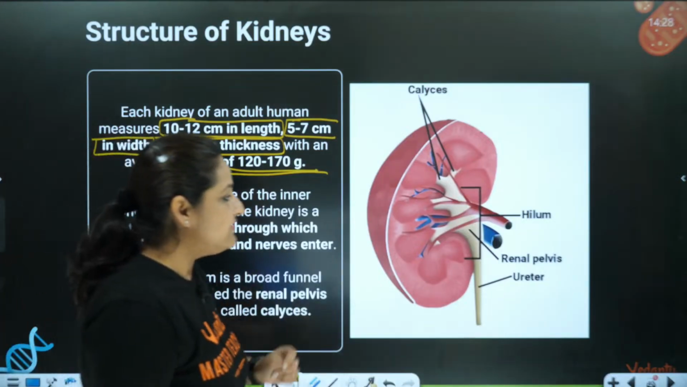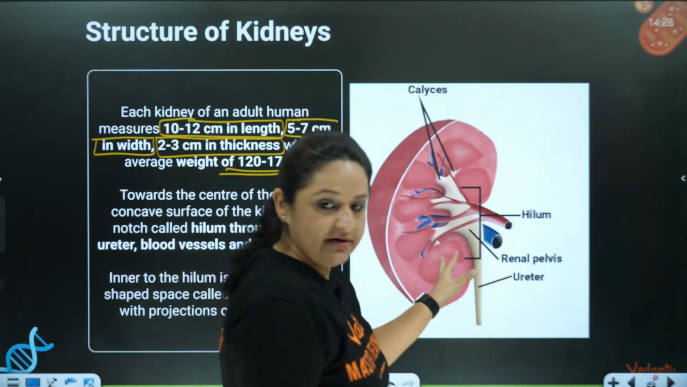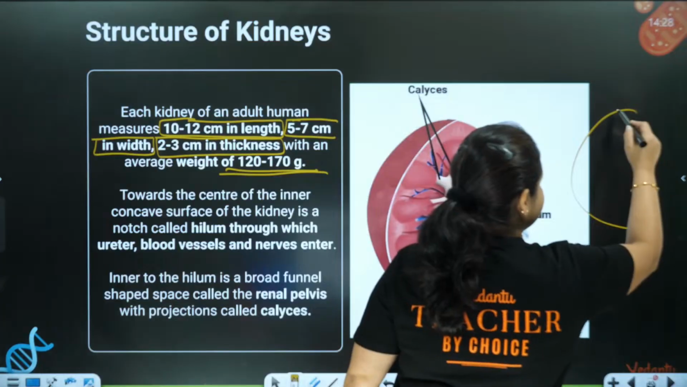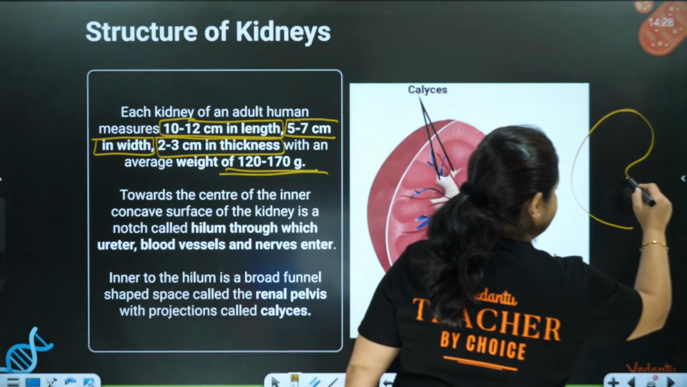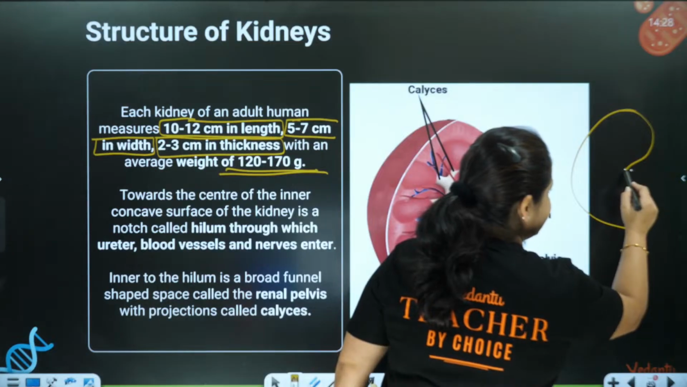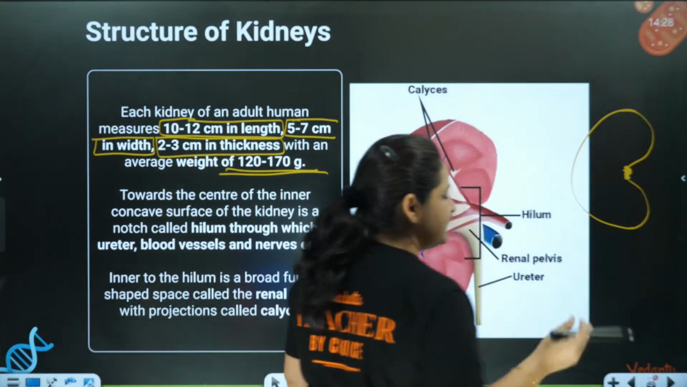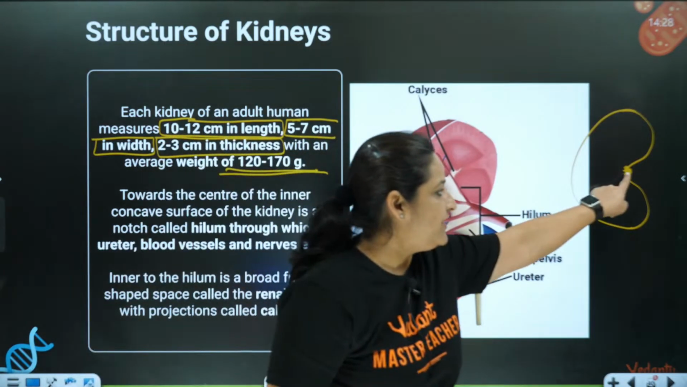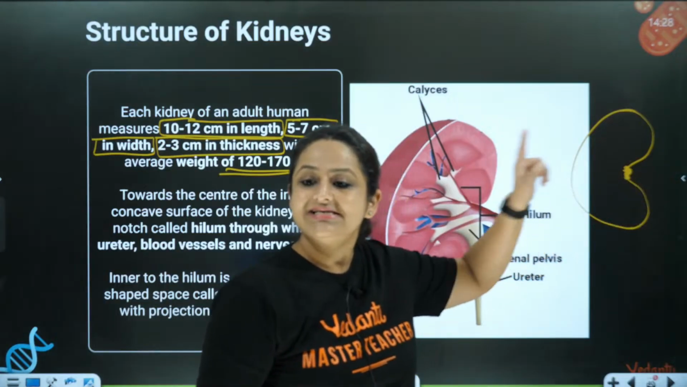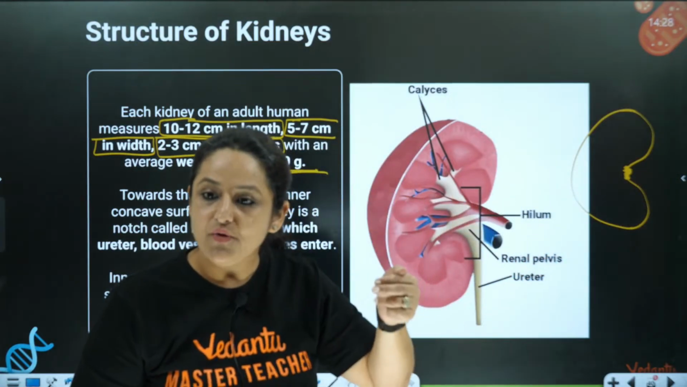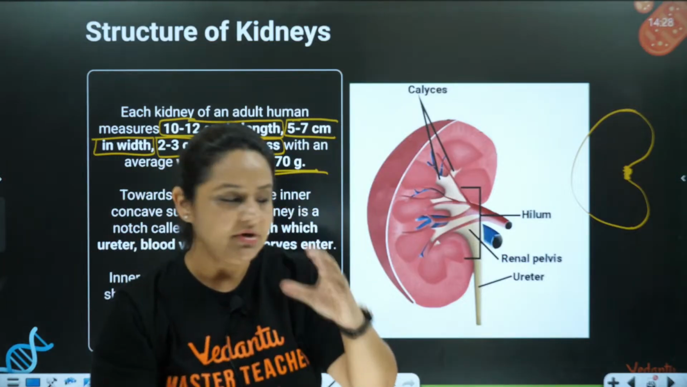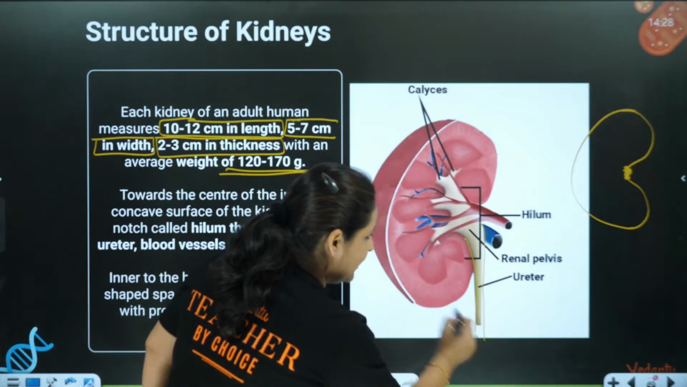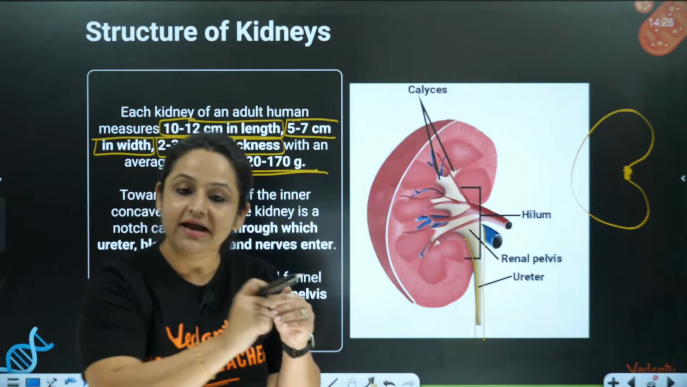Now, let's talk about another important thing. Let's say this is the structure of the kidney. On the inner side, there is a notch. Notch means you can say there is an opening, which is called the hilum or the hilus. It is through this opening that the ureters come out. You can see the ureters coming out like this.